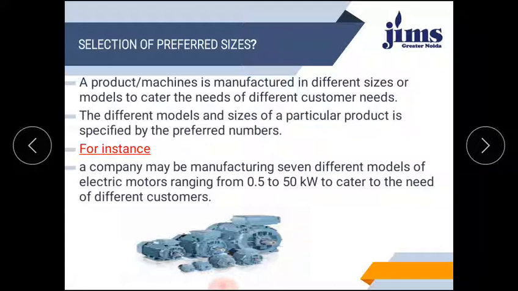It means if any customer wants a 1 kilowatt motor, 13 kilowatt motor, 15 kilowatt motor, 21 kilowatt motor, there may be different needs of different customers.